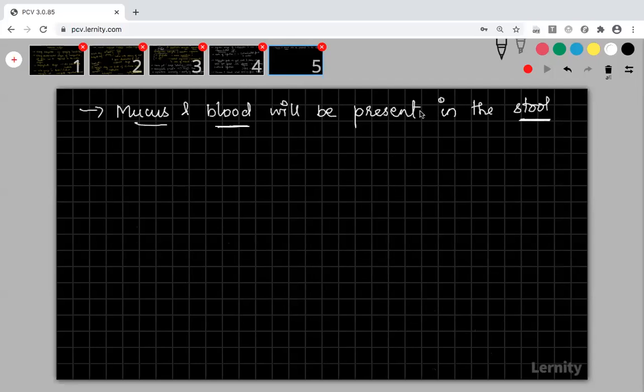When the person excretes the feces, the mucus and blood are also present, and this condition is called amoebic dysentery.